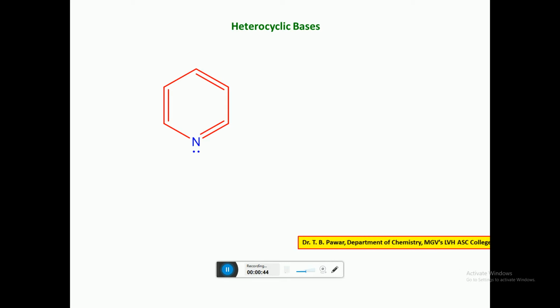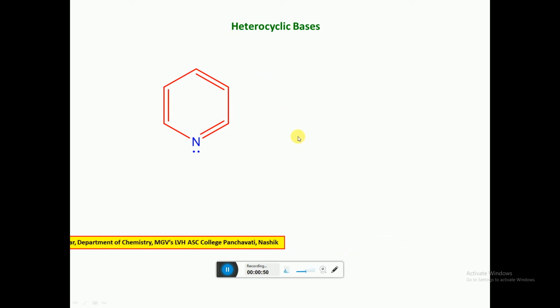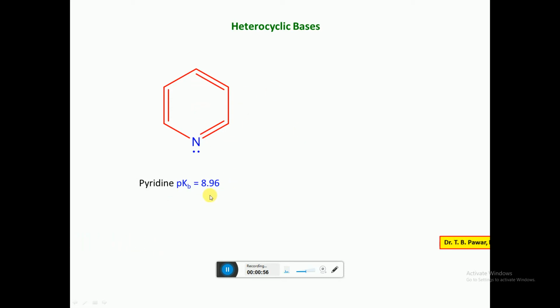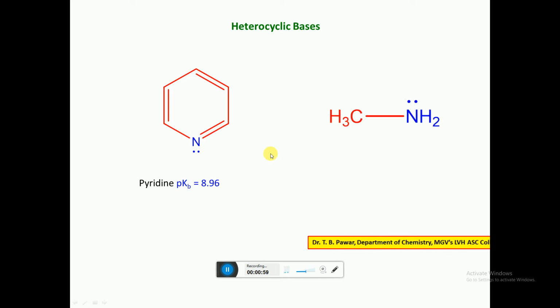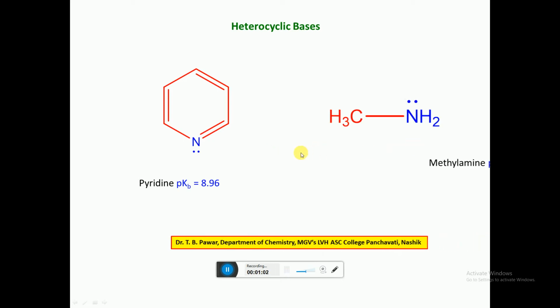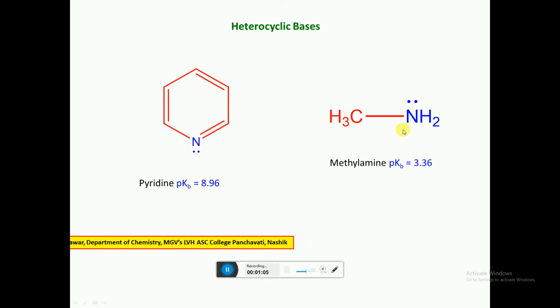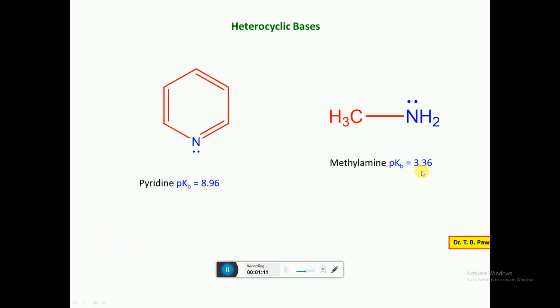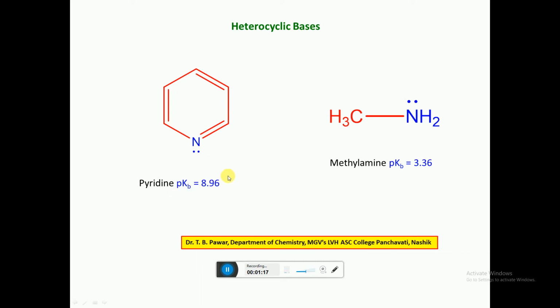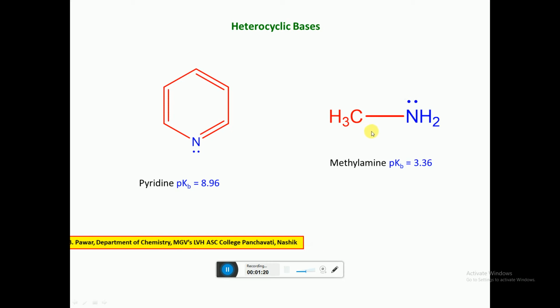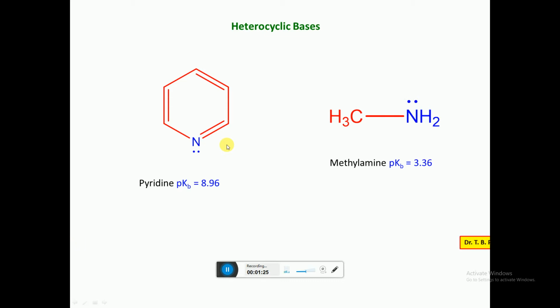First of all, we are going to explain the base strength of pyridine. Here, the pKb value of pyridine is 8.96. If we compare with the aliphatic bases, and the example of aliphatic bases, methylamine, the pKb value is 3.36. Too much difference is there. The pKb value of pyridine is high. Why is this so? Aliphatic bases are stronger bases than the heterocyclic base pyridine.